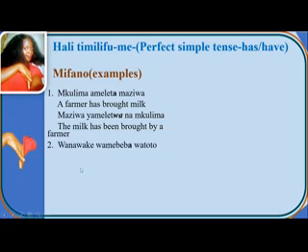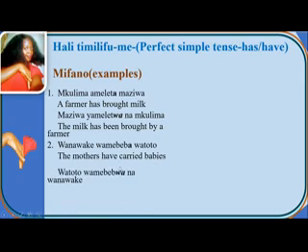Number 2, wanawake wamebeba watoto. So here it will be the mothers have carried babies. So in passive it will be watoto wamebebwa na wanawake.